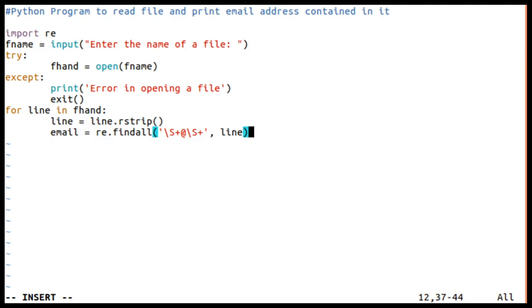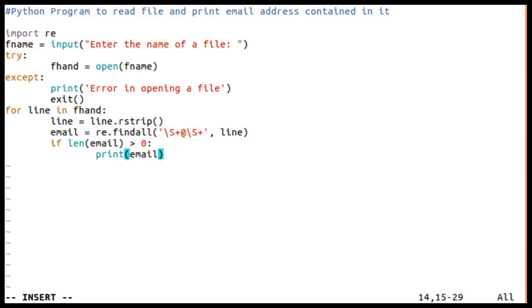If the find is successful, then email will contain an email address, meaning this particular expression. I am going to check whether the length of email is greater than 0, meaning any email has been extracted. If the length of email is greater than 0, then only you print it. Then print email.